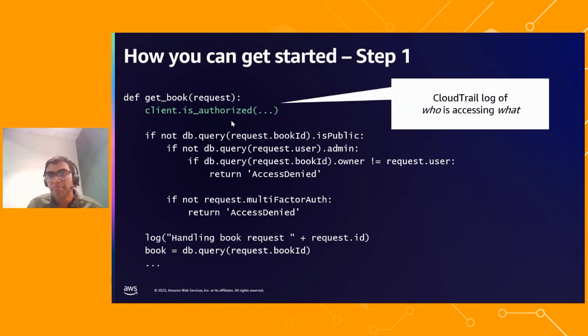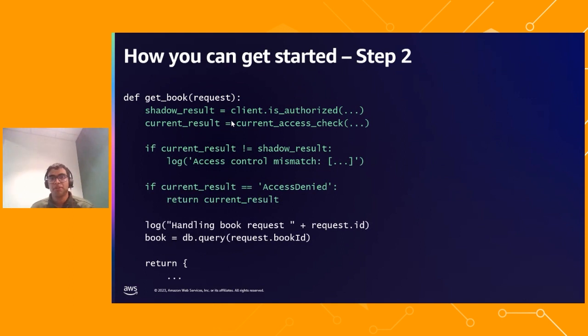In the next step, you set up your policies in Amazon Verified Permissions and you start shadow testing. What do I mean by that? So you get a result from Amazon Verified Permissions, which is the shadow result. You get a result from your code or from inside your application. And then you compare the results and see how many times it fails and how many times it succeeds.